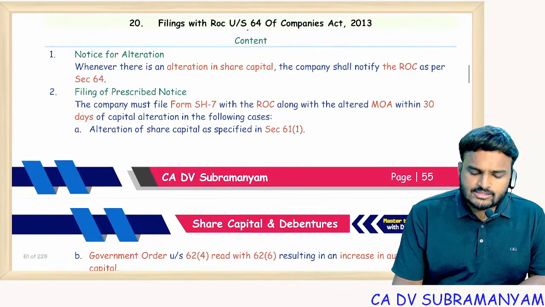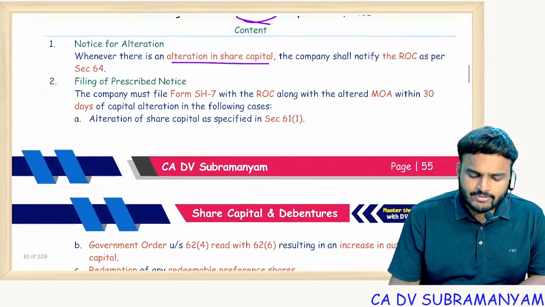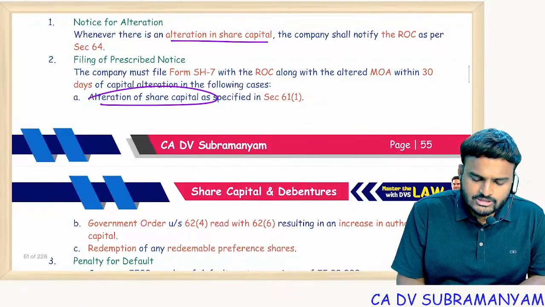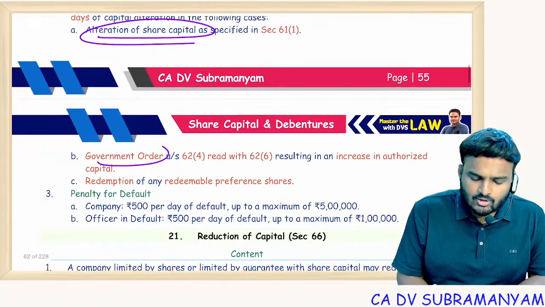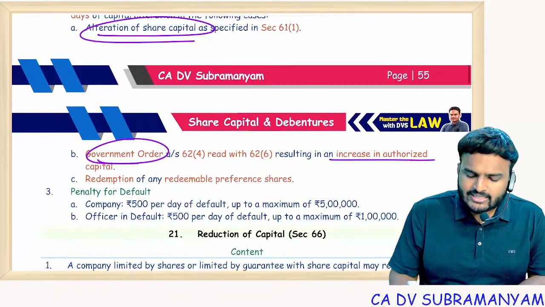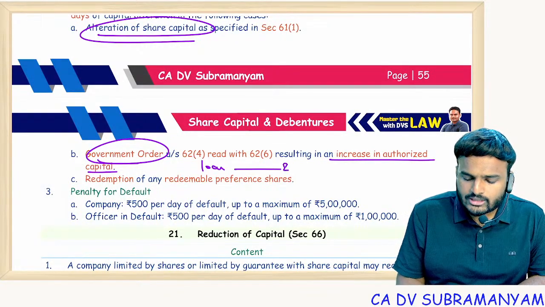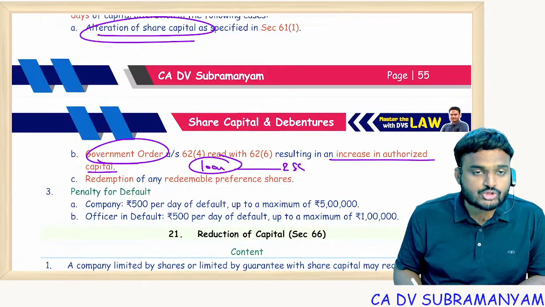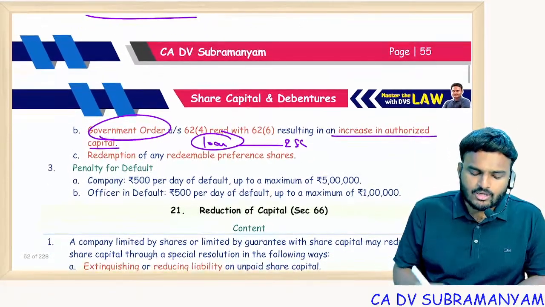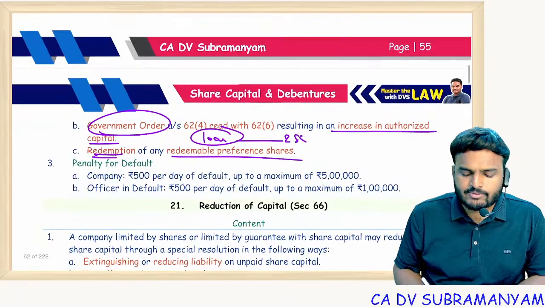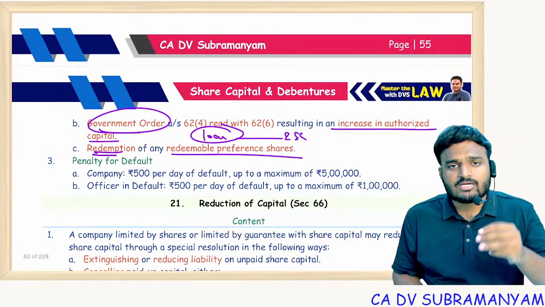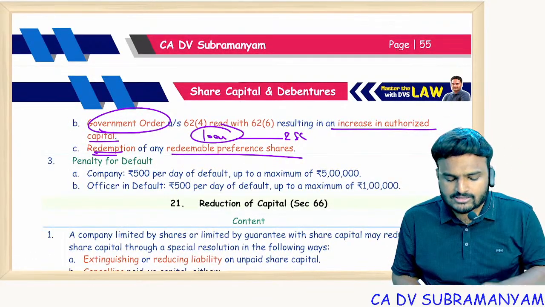See section 64. Whenever there is an alteration of share capital, whenever there is an order by the government to increase the authorized share capital for converting the government loans or debentures issued to the government into equity share capital, or whenever company redeems preference shares, in these three cases, communication with ROC is compulsory.